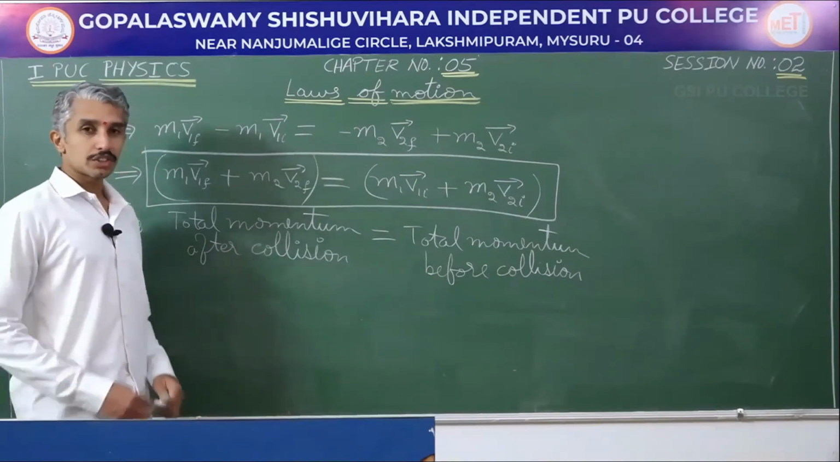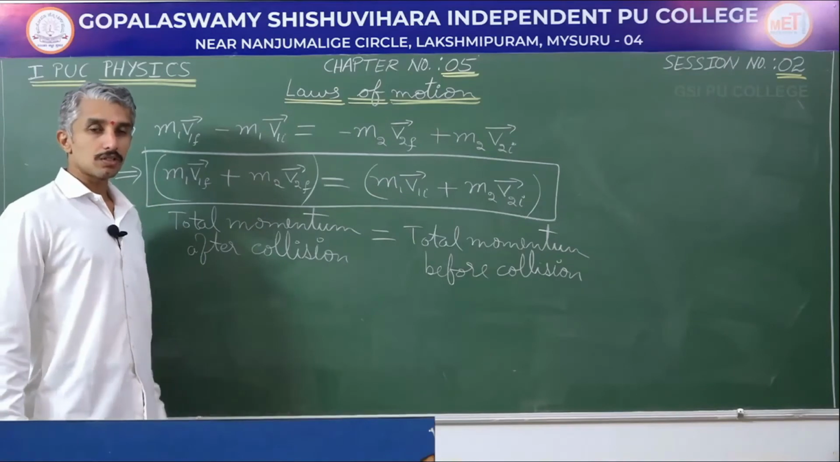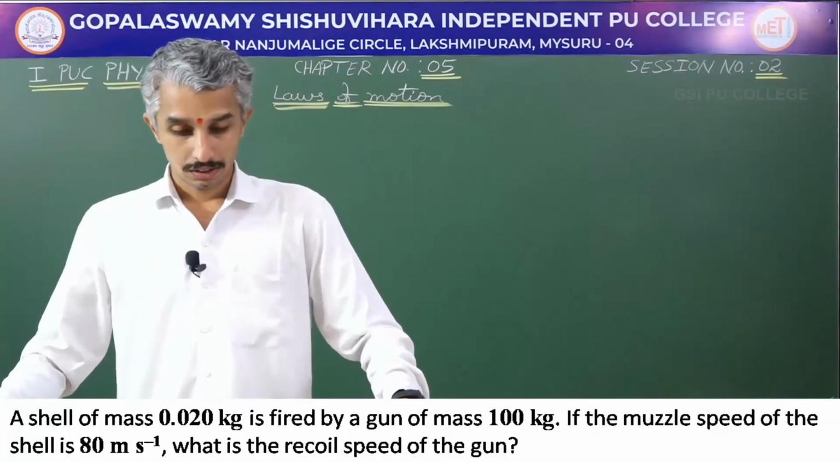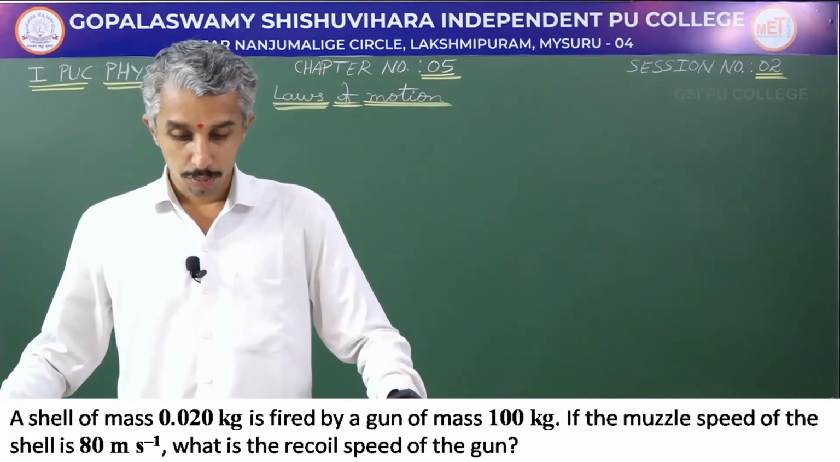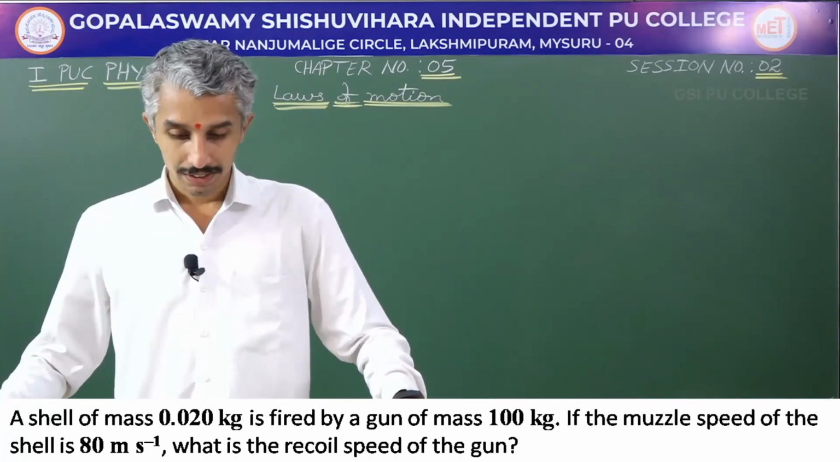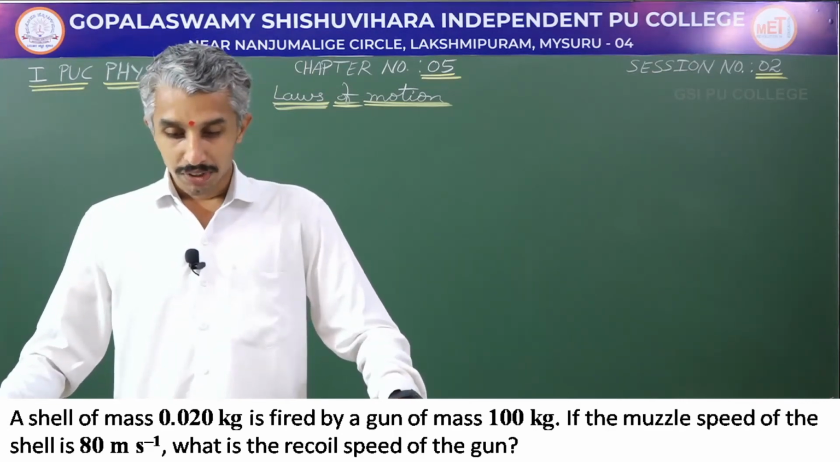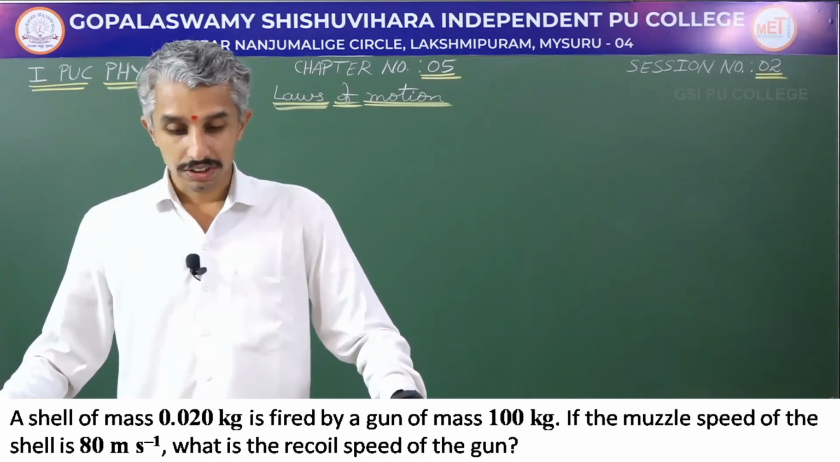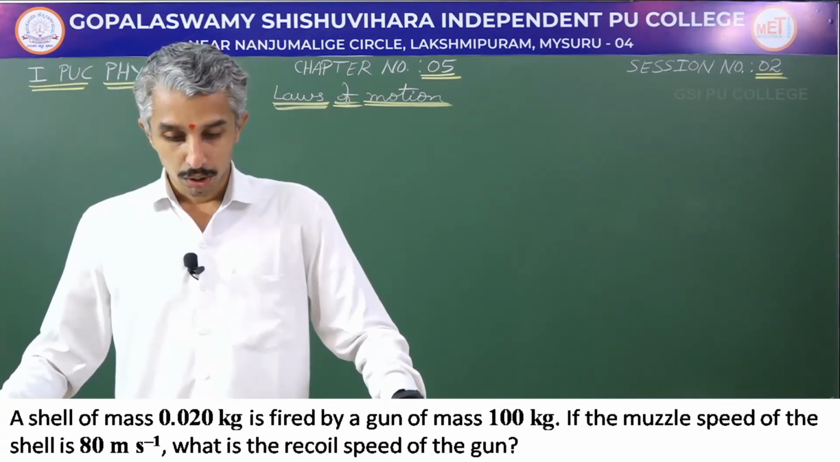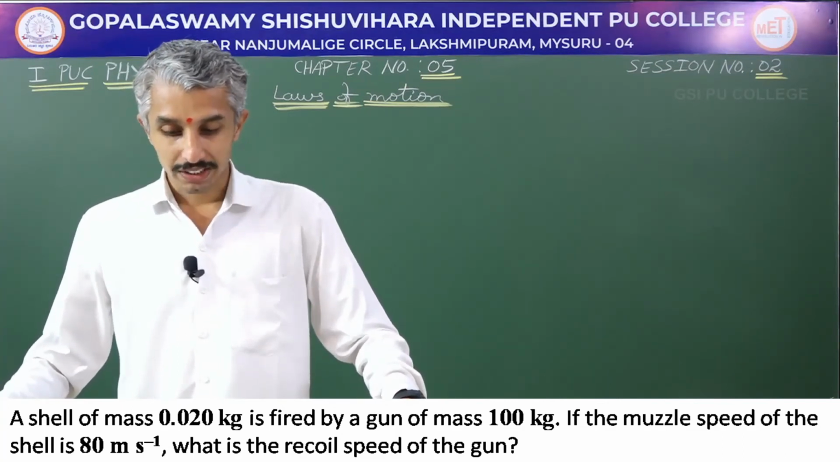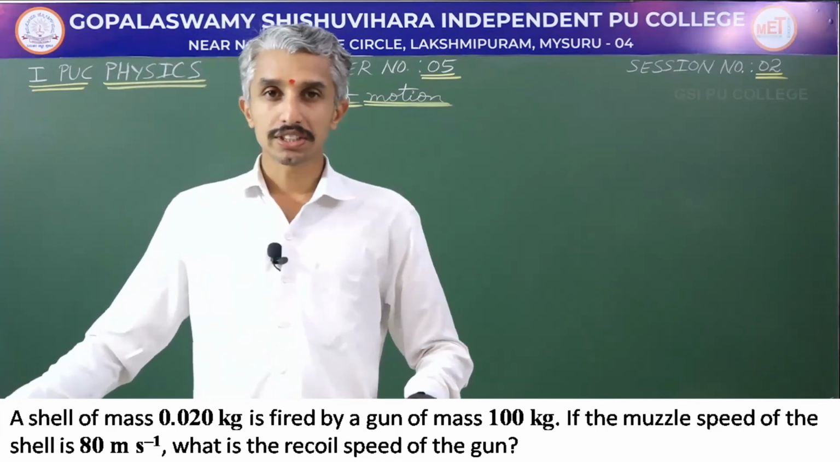Using this law of conservation of momentum, we will now solve one of the numericals from your NCERT textbook. Here is the numerical. A shell of mass 0.020 kg is fired by a gun of mass 100 kg. If the muzzle speed of the shell is 80 meter per second, what is the recoil speed of the gun? Let us note down the data given.